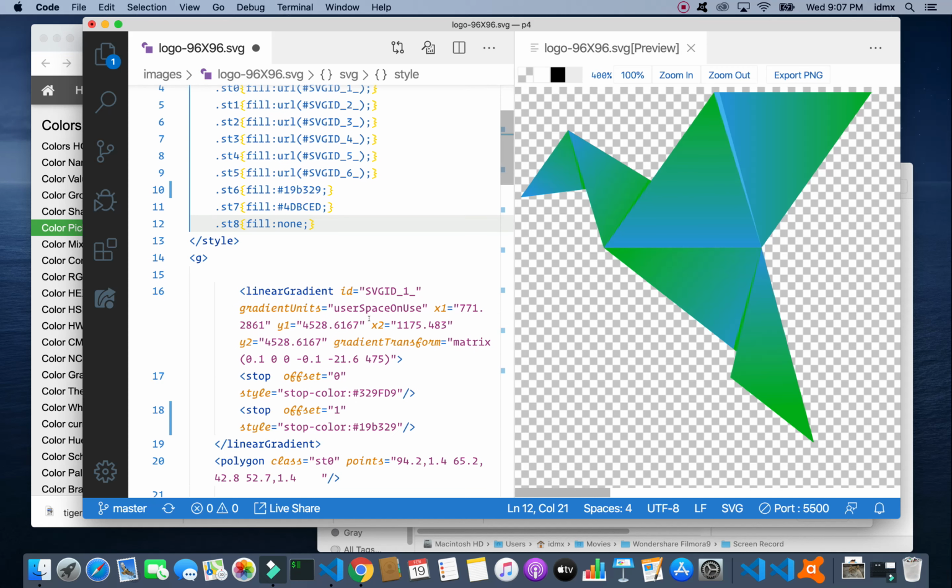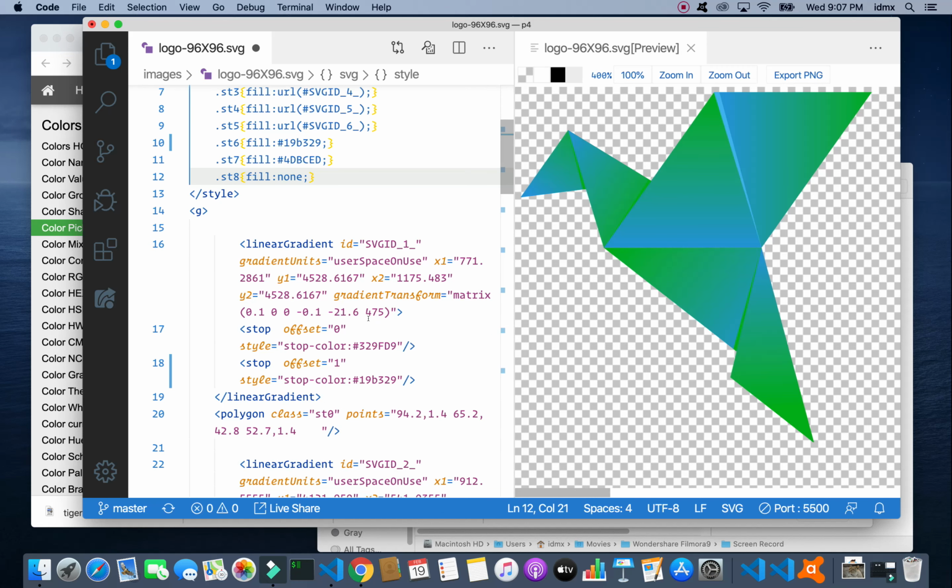So I don't know the original author. He didn't, there's this number, this dark blue, and this dark blue. Maybe I'll just highlight that one first and do a similar thing.